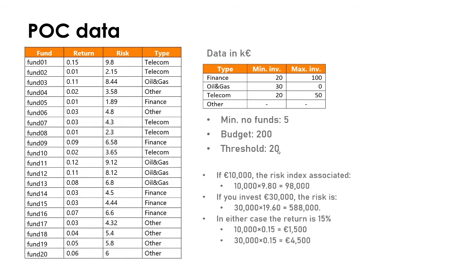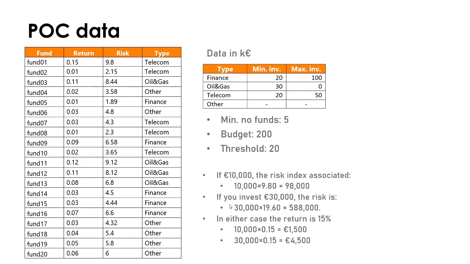euros. So the thing is, if we invest below that threshold, for example, if we invest 10,000 euros in Fund 1, the risk index associated with that level of investment in that fund is that quantity, 10,000, times the KPI, the index we have here, 9.8, which is 98,000, whatever we measure the risk in. Okay, these are not euros, this is some index related to risk.